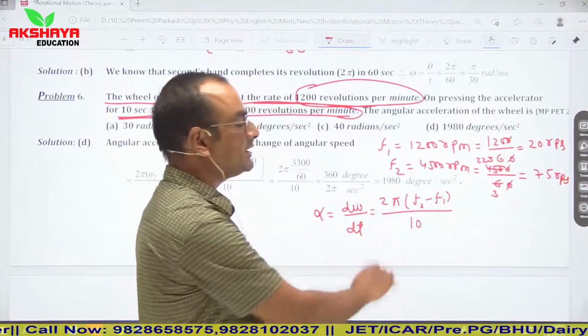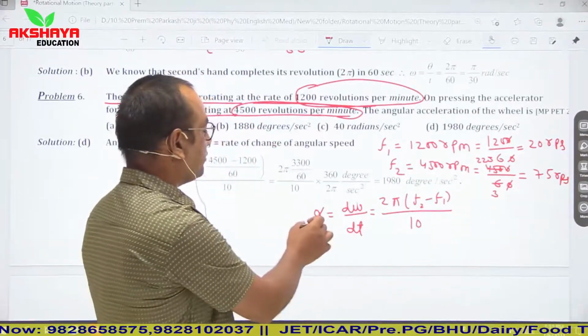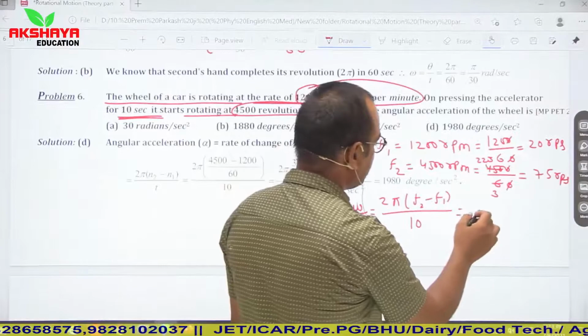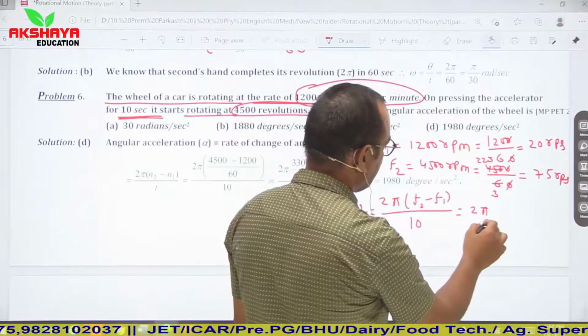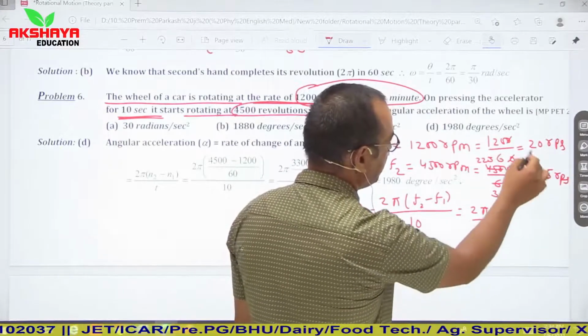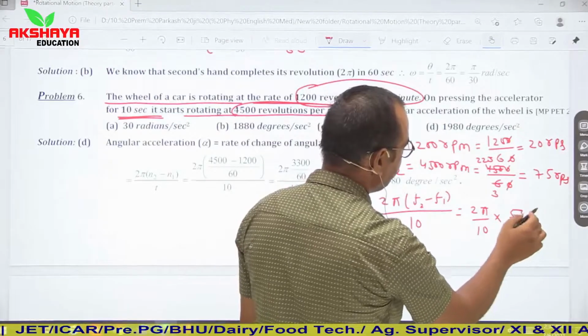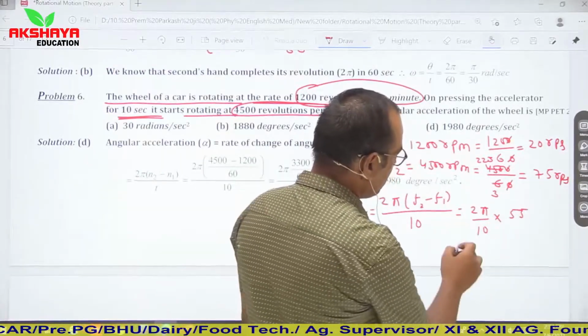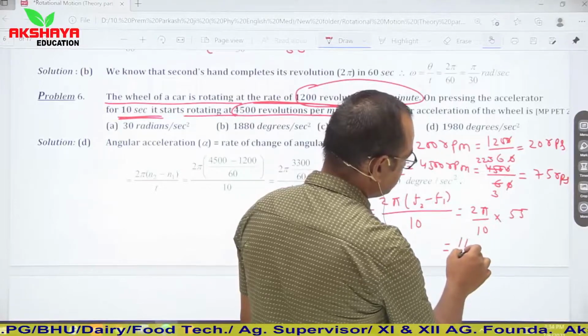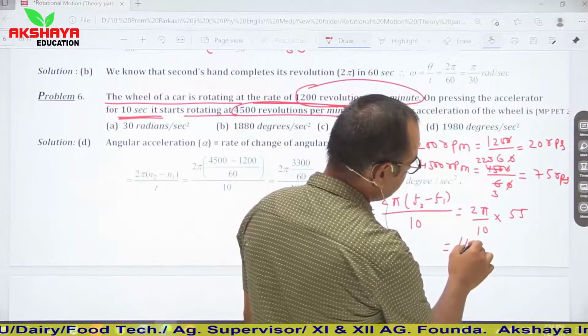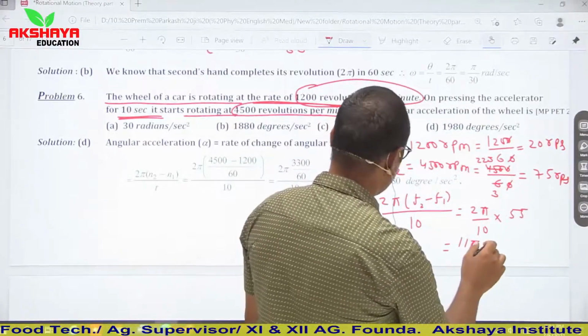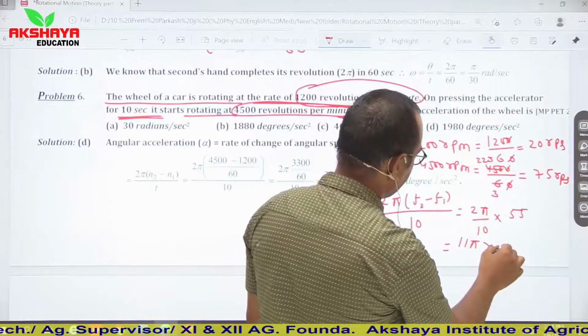So we can use this relation to find angular acceleration. Calculate: it is 2 pi upon 10 into 75 minus 20, which is 55. So it is 110 pi upon 10, or you can say 11 pi radian per second square.